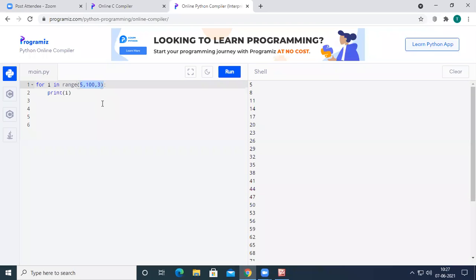But what we have to do here, if you observe the three parameters passed to the range function, the first parameter is less than the second parameter. You can see here, the first parameter is less than the second parameter. That's why we got the numbers in ascending order. If you observe the output, we got the numbers 5, 8, 11, 14, 17, 20, 23. All the numbers are in ascending order because we had started with the minimum value and we want to reach the maximum value. Just interchange those two things.